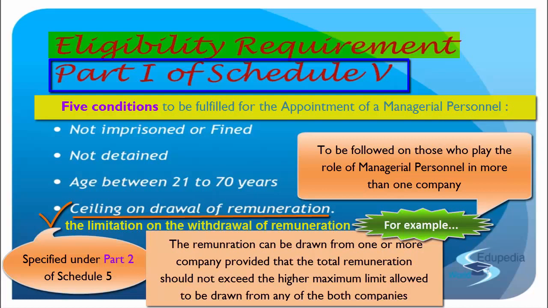If you get back to what I said, you can collect remuneration from both the companies provided that the total remuneration drawn from more than one company does not exceed the higher maximum limit admissible from any of the companies. So in one company the higher maximum limit is 40 lakhs, in the other company the higher maximum limit is 60 lakhs. I may be receiving 40 lakhs from one, but that doesn't mean in the other company I can get a total of 60 lakhs. No. If I am already receiving 40 lakhs from some place, then the maximum admissible amount I am yet to receive is just 20 lakhs. That is the ceiling limit.